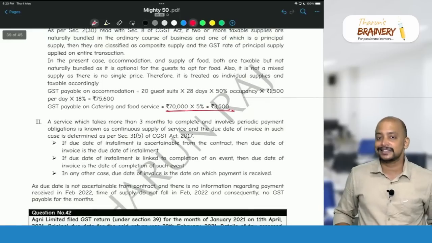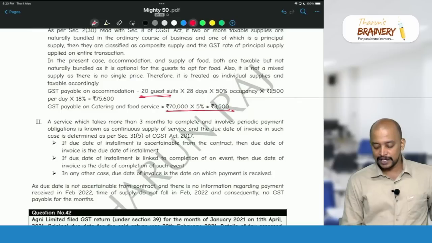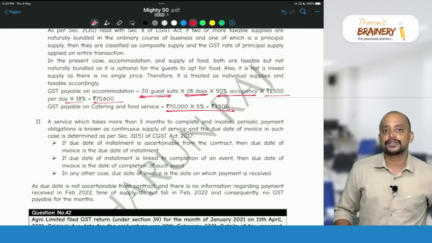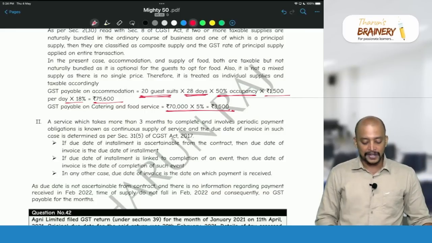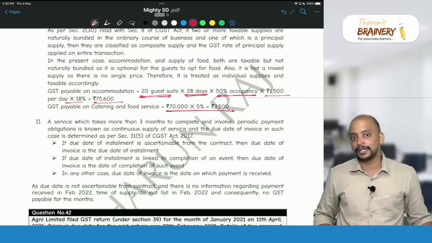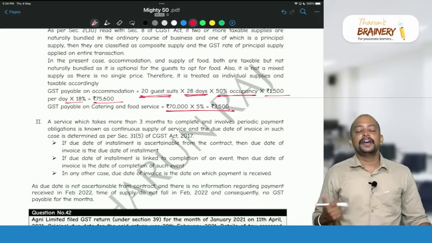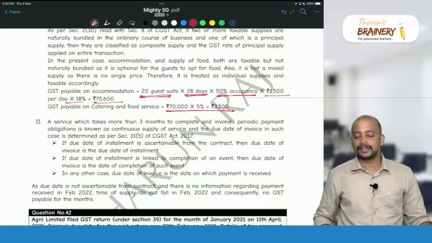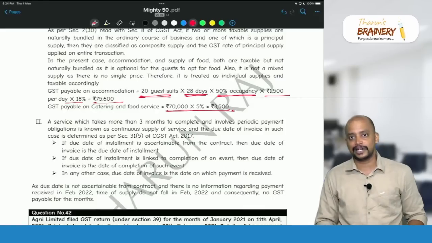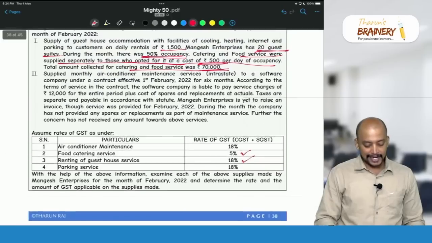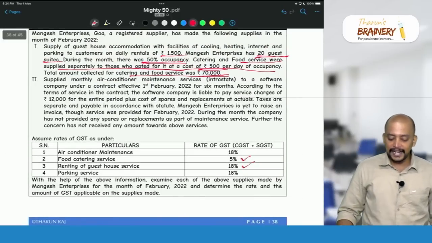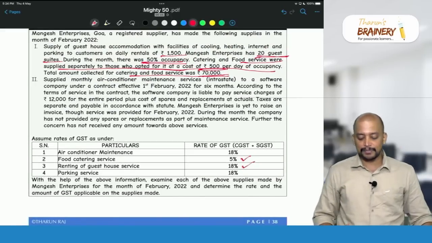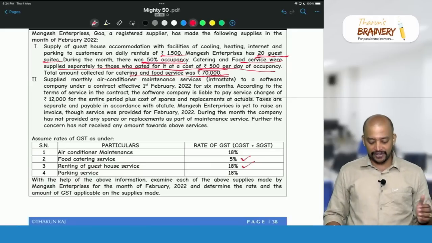February month, how many days is there? 28 days. So 20 guest suites into 28 days into 50% occupancy into 1,500 rupees per day into 18%. So 75,600 will be taken as the GST payable with respect to accommodation, and with respect to food it will be 5%. So individual supplies taxable accordingly. That is the answer.